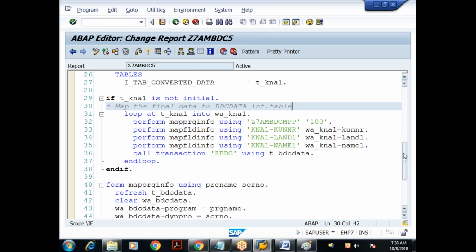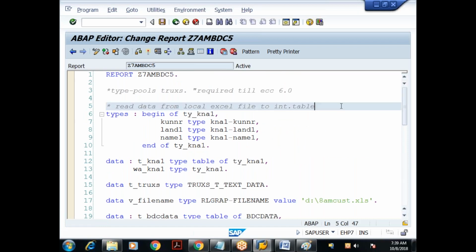Okay. So let us see how to generate the log in call transaction. This technique we call as error handling in call transaction. Error handling is nothing but generating the log. So see the change I'll do.